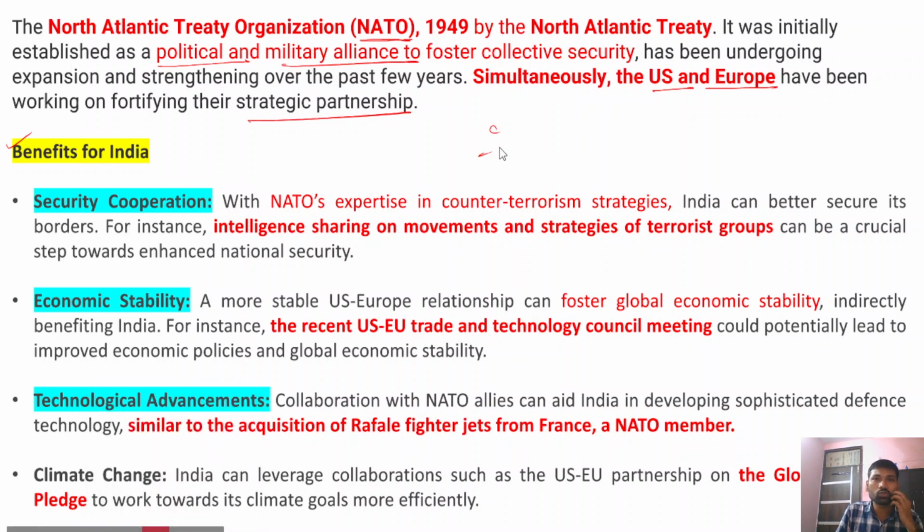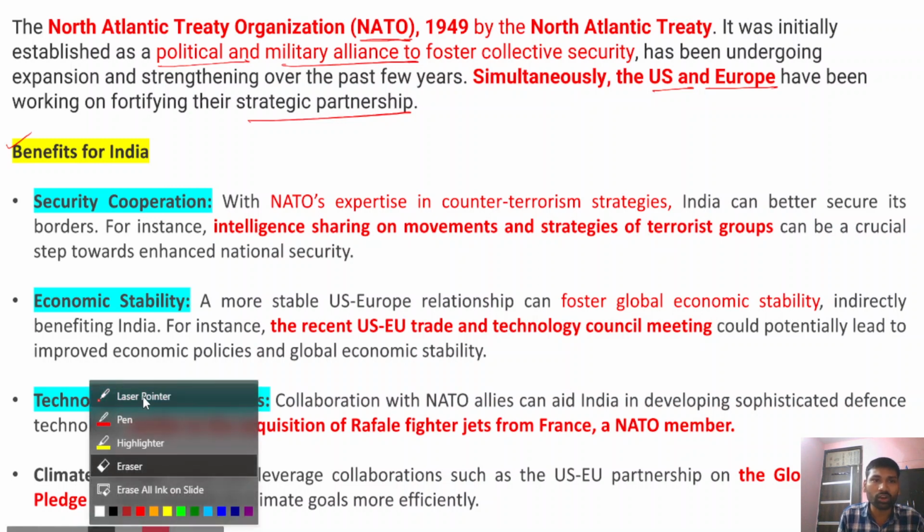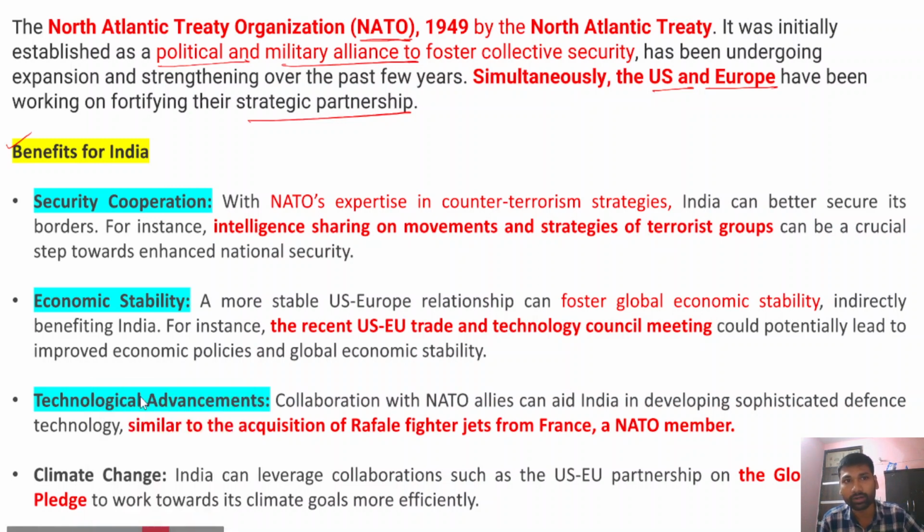Now, firstly, it ensures strong security cooperation with India. We know that India has been majorly dependent on Russia for its defense supplies. For example, around 60 percent of India's defense imports are from Russia.